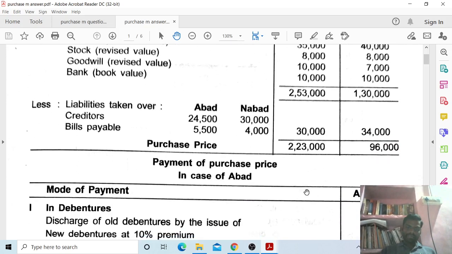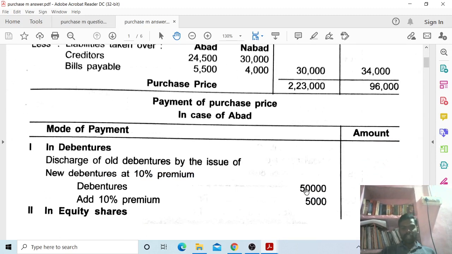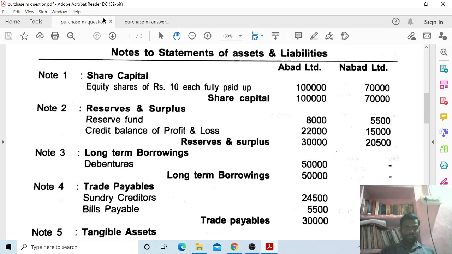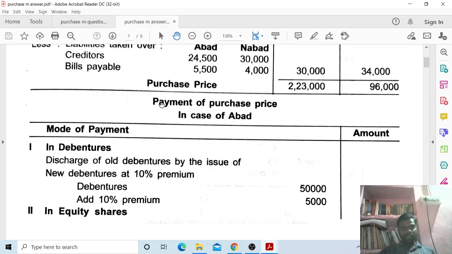Next, payment of purchase price in case of Abad. The assumption is there. First one, in debentures: discharge of old debentures by the issue of new debentures at 10% premium.